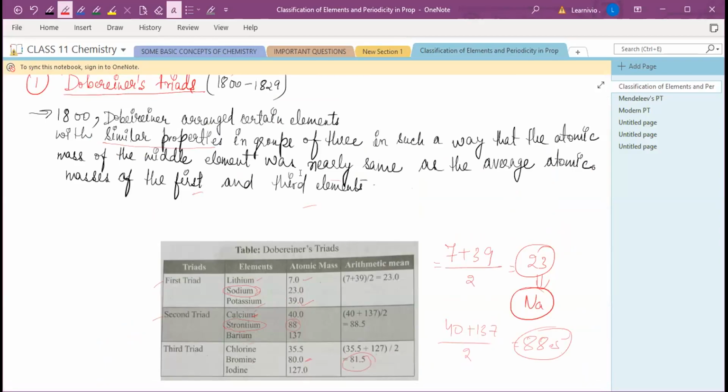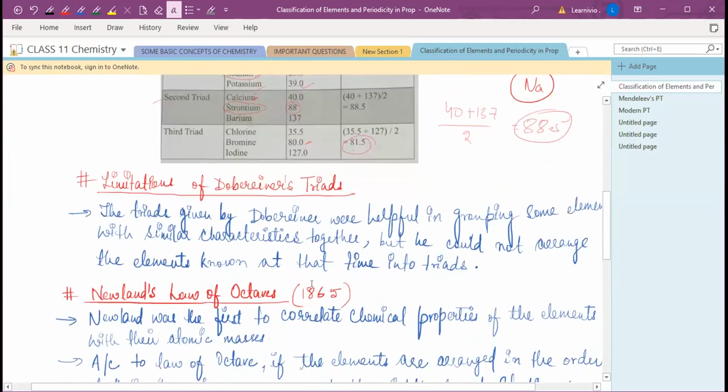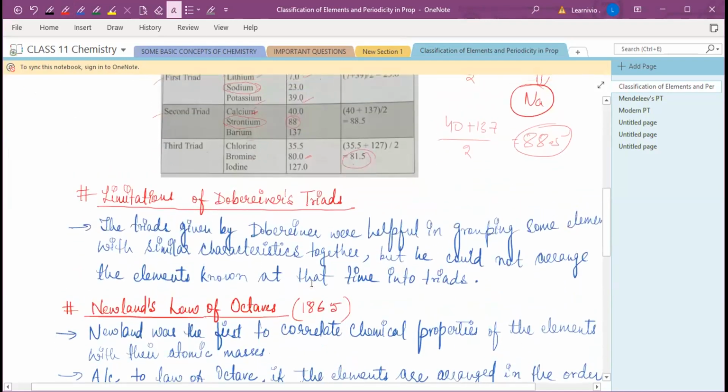Clear. Now let's see what the limitations of the Dobereiner triads are. Because you can see over here, he gave the triads of only certain elements. At the time of Dobereiner, 31 elements were known, but he was unable to give the triads of all the 31 elements. He only gave triads for these 9 elements. Only 3 triads he gave. So that's the major limitation.